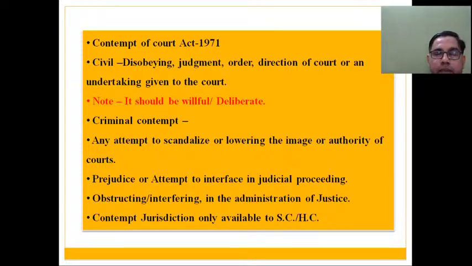If you have paying capacity, then also you are disobeying court order and direction, then it is a fit case for civil contempt. And now what exactly is criminal contempt?